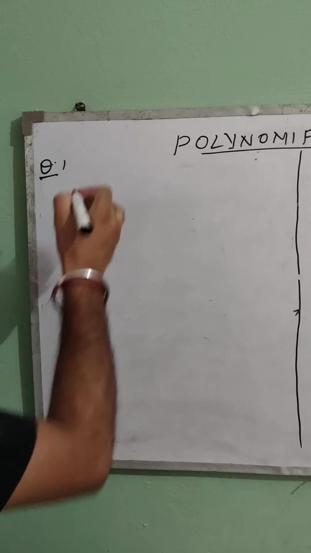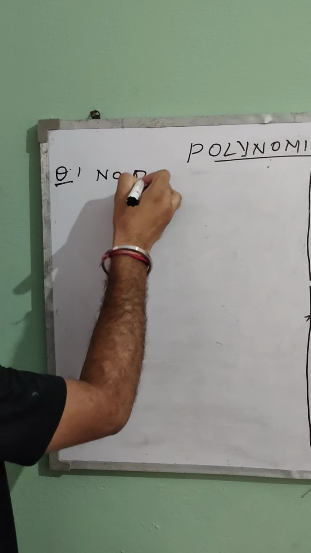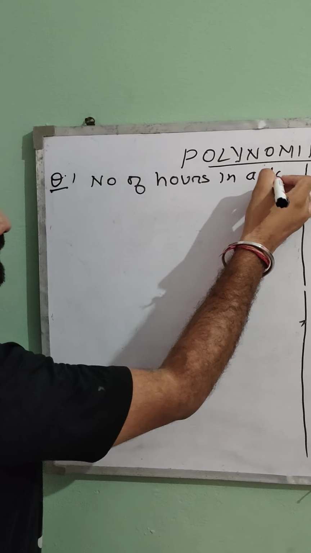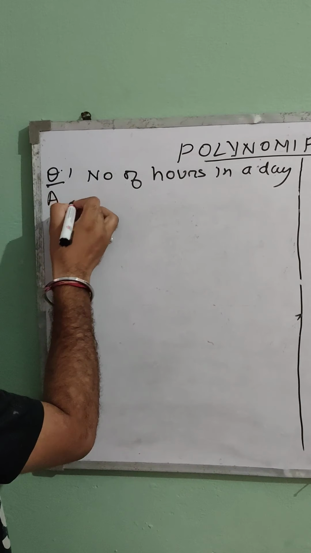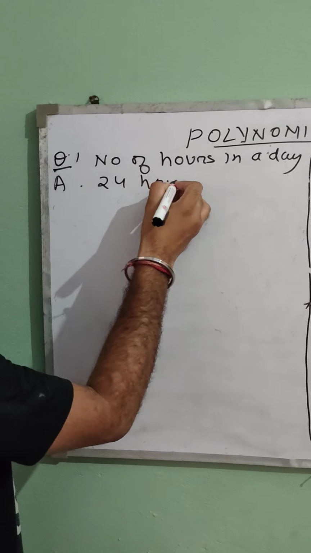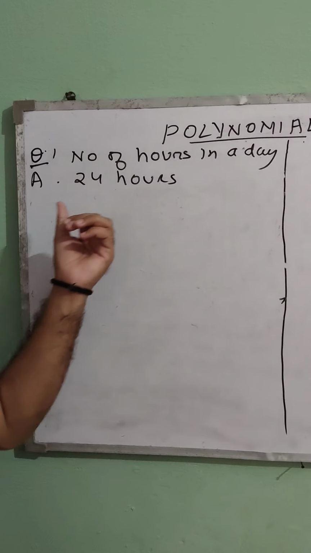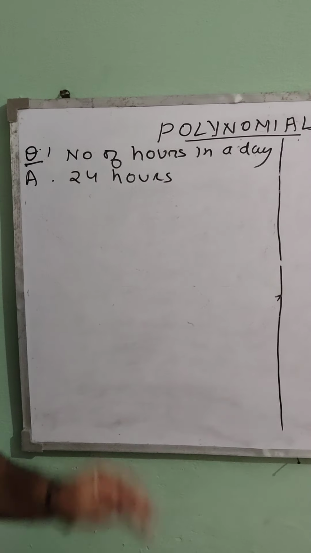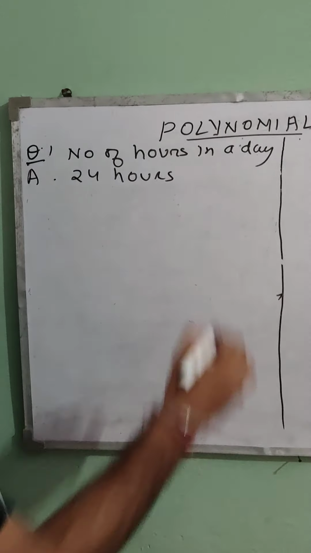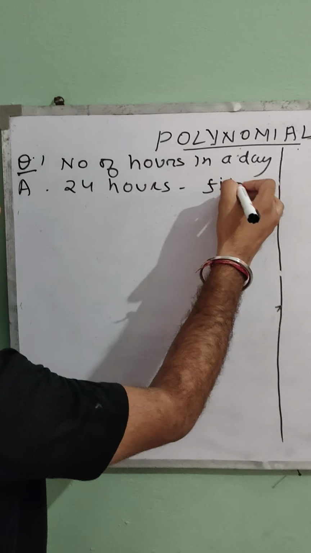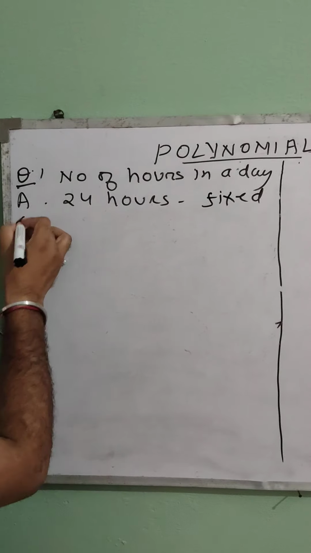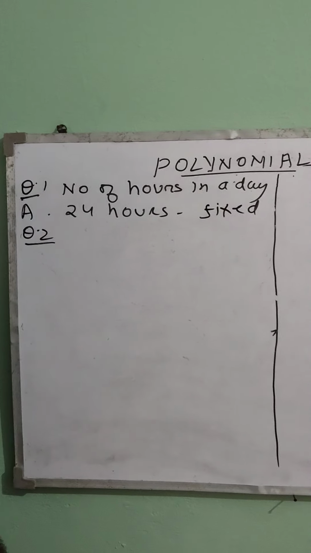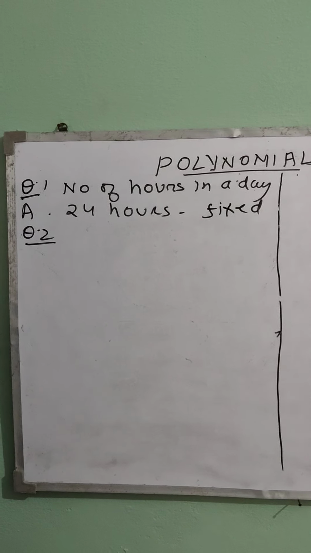My first question is, if I ask you the number of hours in a day, you know there are 24 hours in a day. So my question is, does this 24 hours change for anyone? No, it is fixed for everyone. That means 24 hours has a fixed value. There are lots of things which have a fixed value. Let us take a few more examples of our daily life.